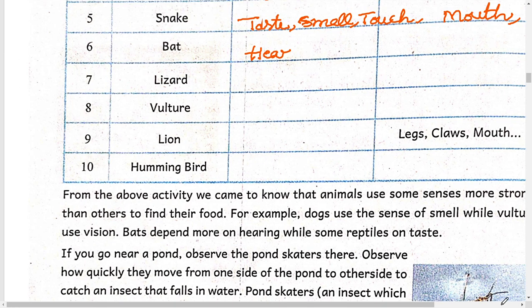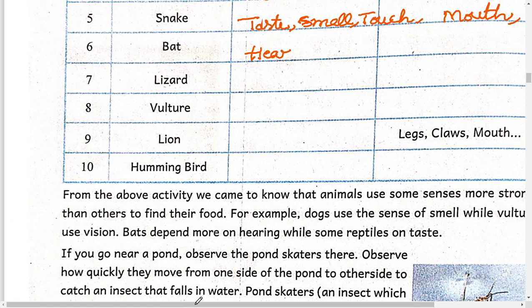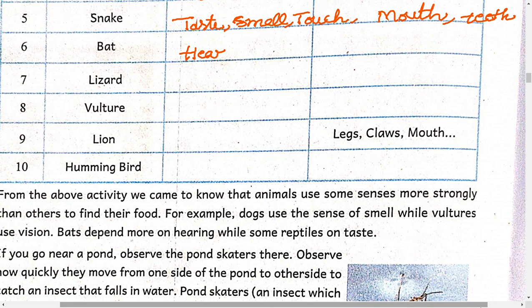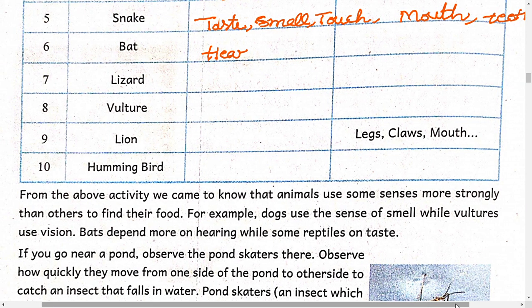From the activity, we came to know that animals use some senses more strongly than others to find their food. For example, a dog has vision, but if it wants to find food, it uses smell more than the other senses. Dogs use the sense of smell, while vultures use vision. Bats depend more on hearing, while some reptiles depend on taste.